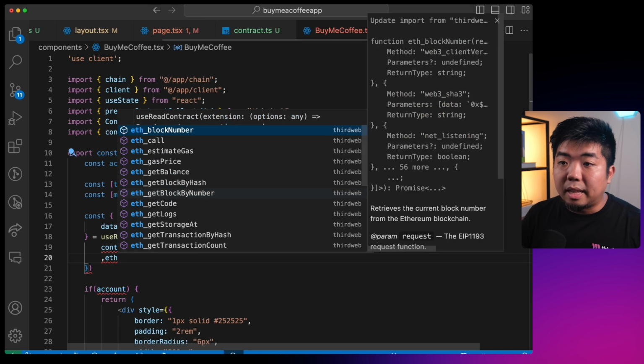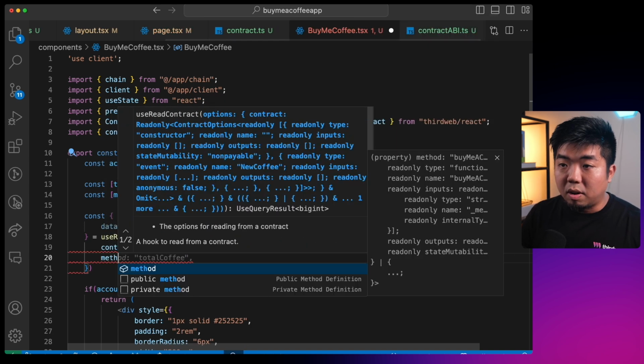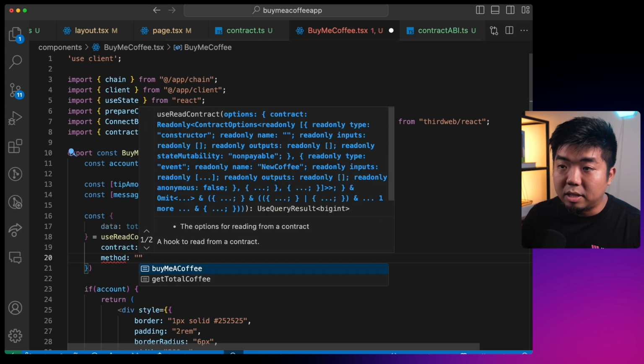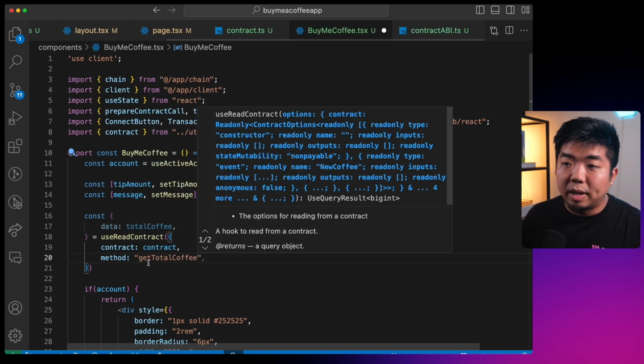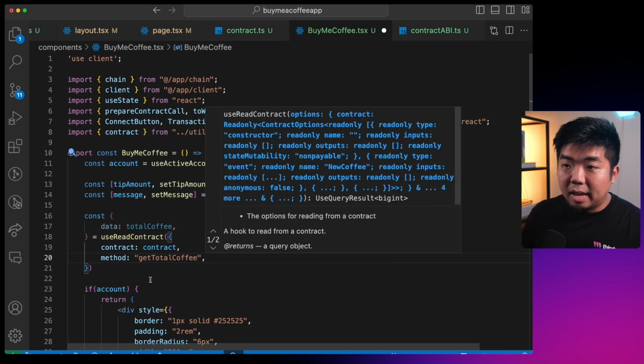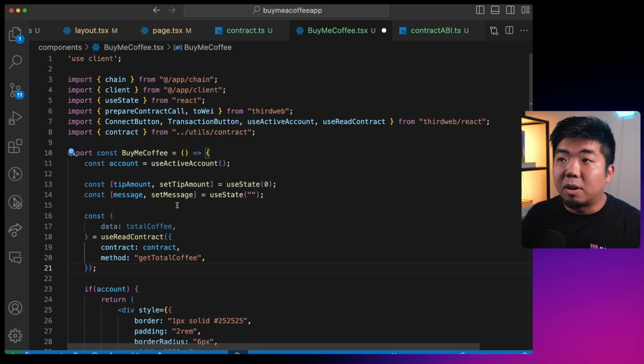The method that we are going to call is the getTotalCoffee function, and that is going to provide us back with the total amount of coffee. In this case, it should return us back 1.